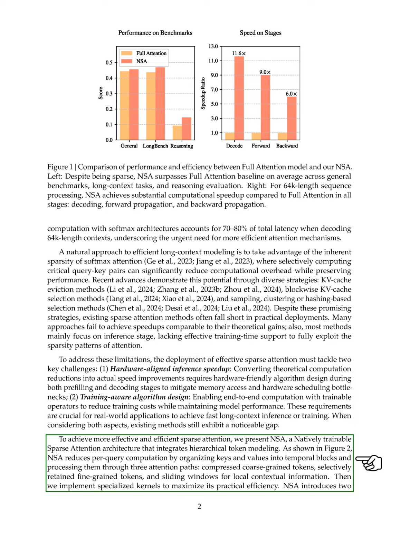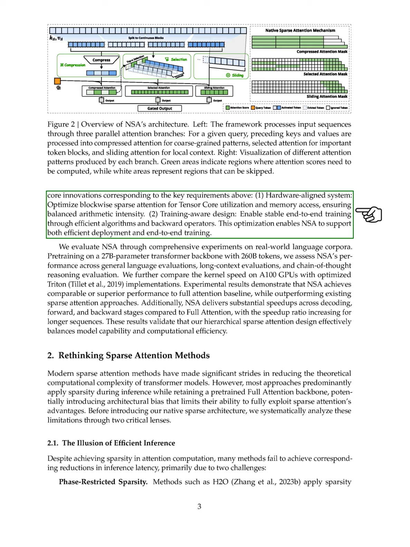To address these needs, we introduce NSA, a natively trainable sparse attention architecture that incorporates hierarchical token modeling. NSA reduces computation per query by organizing keys and values into blocks and processing them through different attention paths. We also implement specialized kernels to enhance practical efficiency. NSA brings two main innovations. It optimizes blockwise sparse attention for better hardware utilization and ensures stable end-to-end training through efficient algorithms.